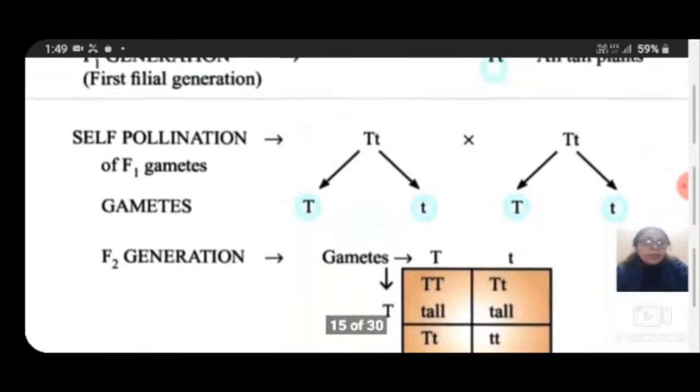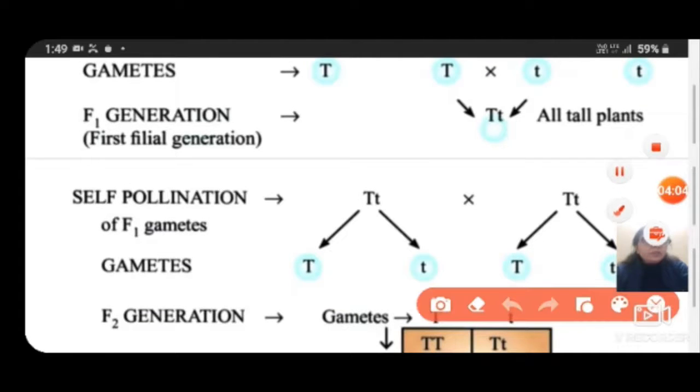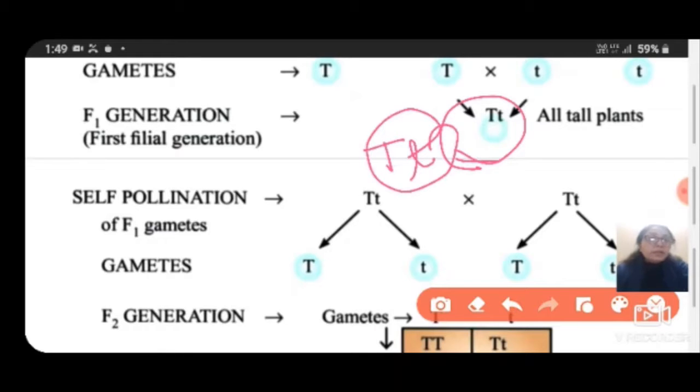Now in the F1 generation, or first filial generation, we got capital T and small t, and this is heterozygous. So all plants were tall in the F1 generation. Now he crossed them by self pollination of the F1 generation.